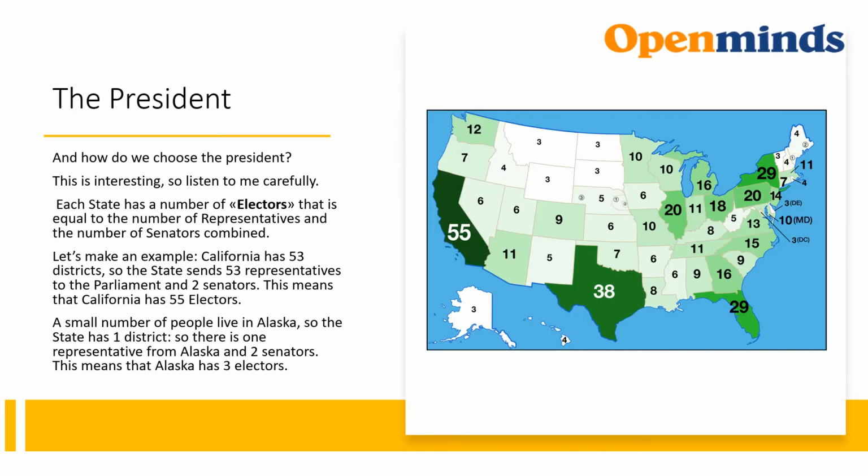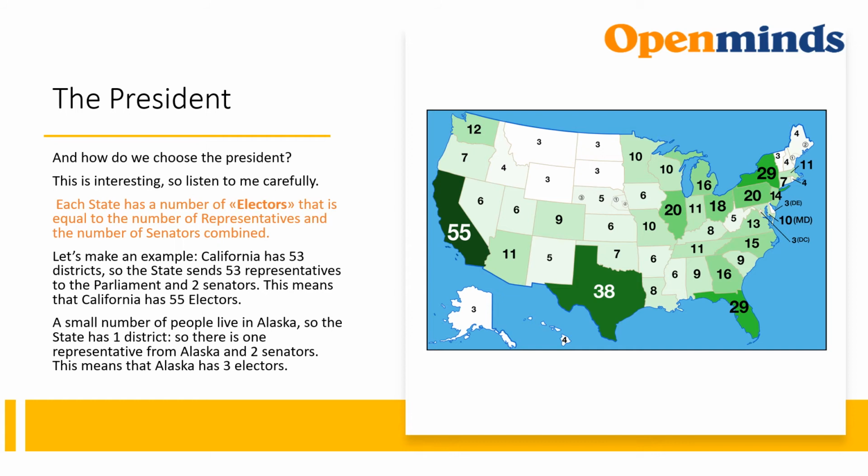The President. And how do we choose the President? This is interesting, so listen to me carefully. Each state has a number of electors that is equal to the number of representatives and the number of senators combined. Let's make an example.